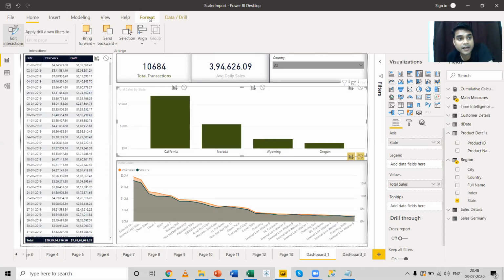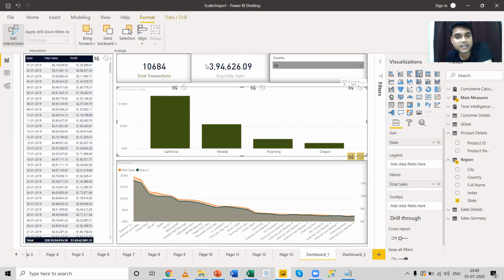Edit interaction is a very important concept, but it's very rarely used in the day-to-day operations of a reporting manager or a BI professional. Still, I find it very useful sometimes, because whenever I'm using visuals like cards, I try to keep them static.